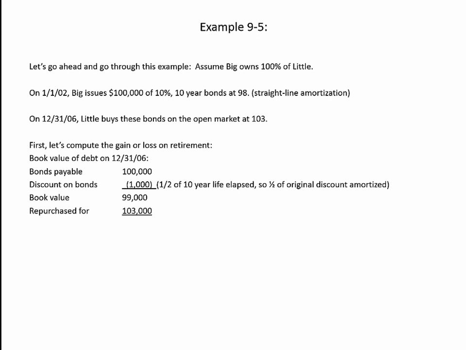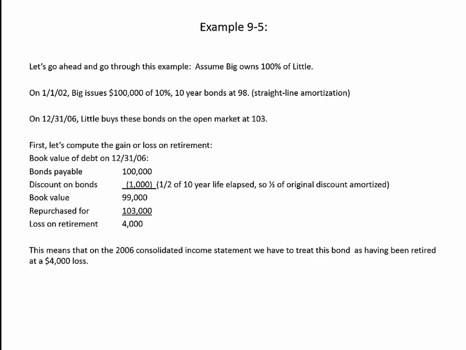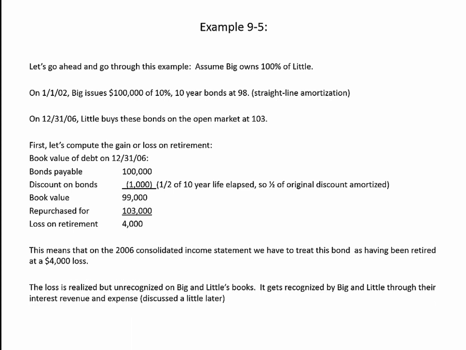They were purchased by the related party for $103,000, and so there's going to be a loss on retirement of $4,000. This means that on the 2006 consolidated income statement, we have to treat this bond as having been retired at a $4,000 loss. Now, the loss is realized but unrecognized on Big and Little's books.